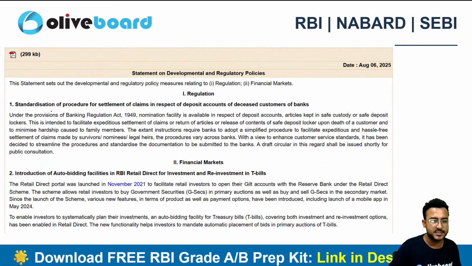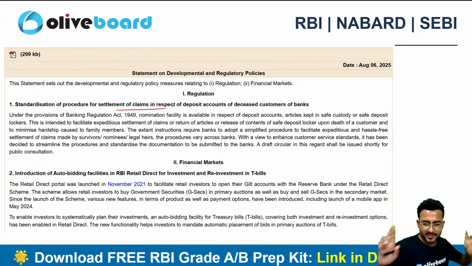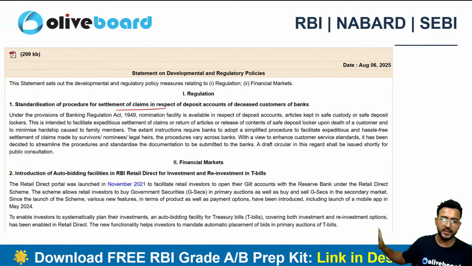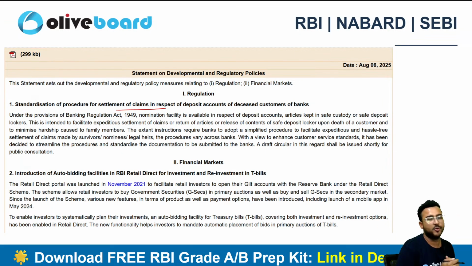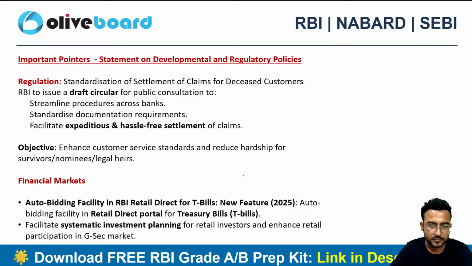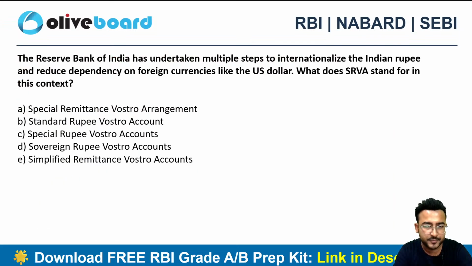RBI will be soon releasing a circular, right? So fingers crossed whether it will be released before the examination or after the examination. If it is released, I think anywhere in September month or October first week, we need to study it, right? They will be soon releasing a particular circular so that the settlement of claims should be standardized across all the regulated entities, across all the banks. But I don't think it will be a big circular for you guys. It will be a very straight circular, I can say. I don't think it will be too lengthy, right? And the second news is related to the auto bidding facility, and again I have given you the pointers here.